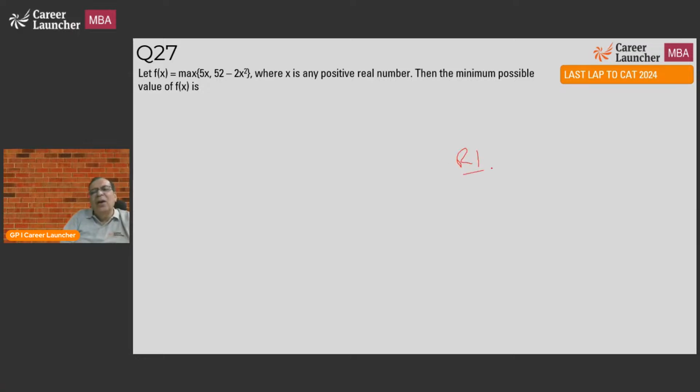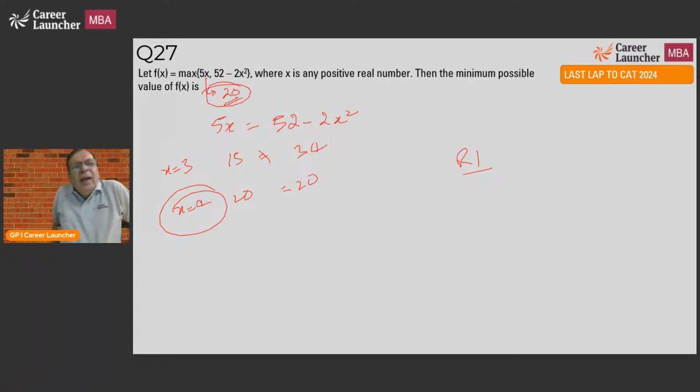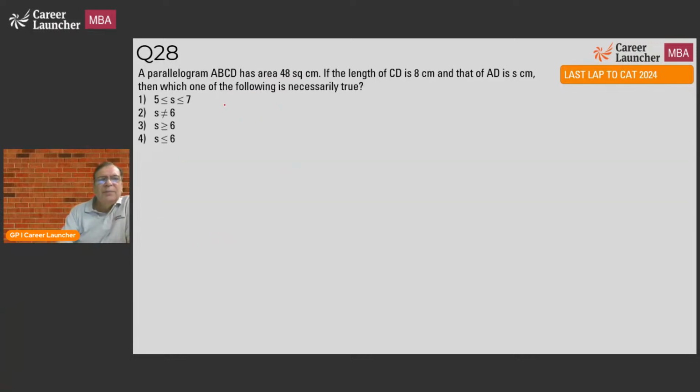Let f(x) be equal to the max of these, where x is minimum. Yeah, it's a round one question. All we need to do is 5x has to be equal to 52 minus 2x square. While you can solve the quadratic, I'll not even solve the quadratic. I'll say x equal to 1, 2, 3. Let's see if x is equal to 3, what happens? 15. And what is the right hand side? 3 square is 9 into 2, 18. 52 minus 18 is 34. No. x equal to 4: 5 fours are 20. 16 into 2, 32, 52 minus 32 equal to 20. x is equal to 4. So what is the maximum value of f(x)? f(x) is going to be 20. Round one, straightforward question. And this kind of question has come multiple times in CAT.